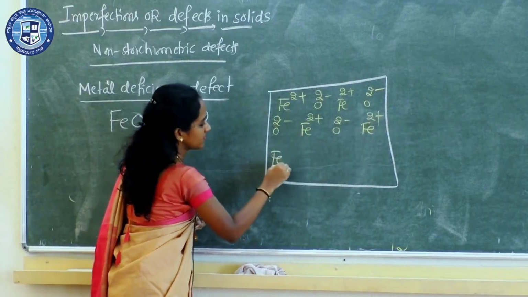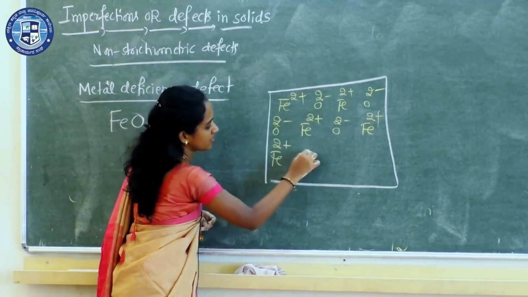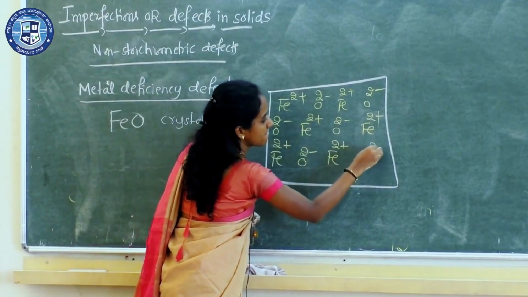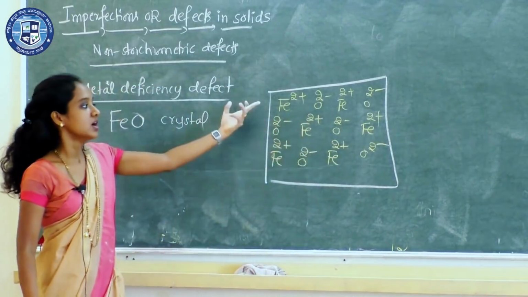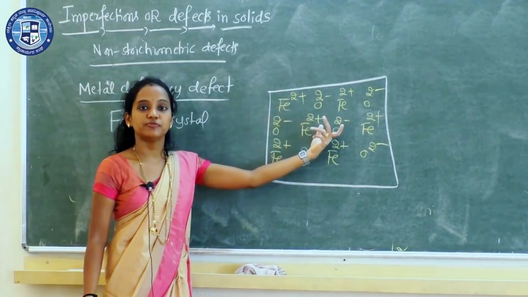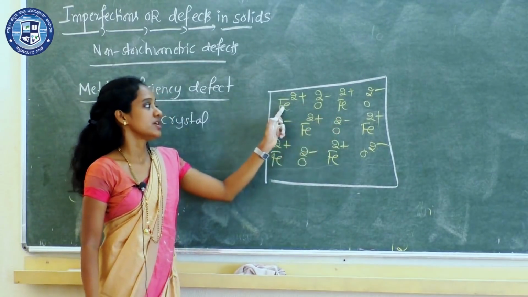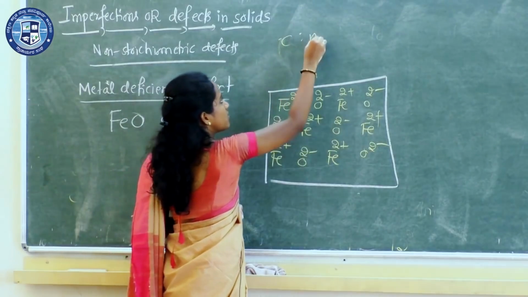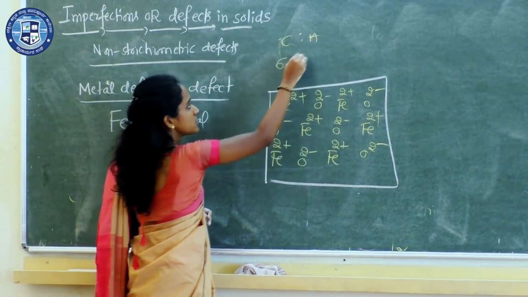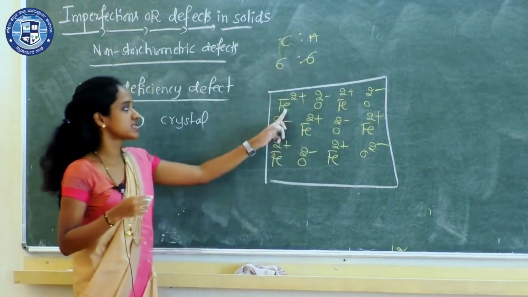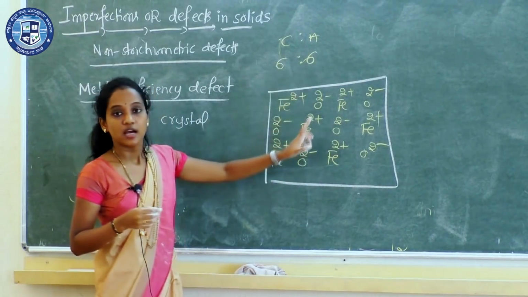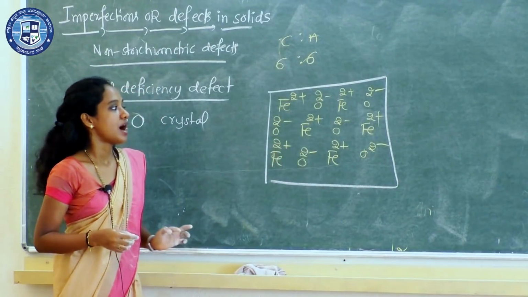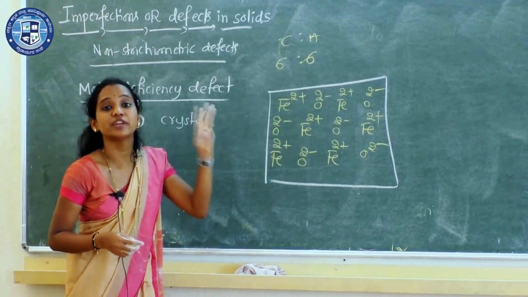Clear? This is FeO crystal. Now count the number of cations and anions. Initially, the cation and anion ratio, how many are there? 6:6. There are 6 Fe2+ ions and 6 O2- ions. Now I am deleting 3 Fe2+.